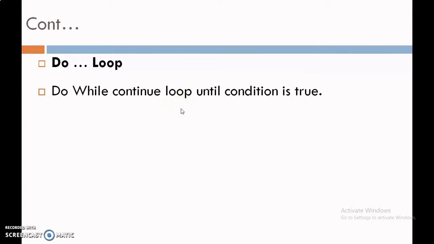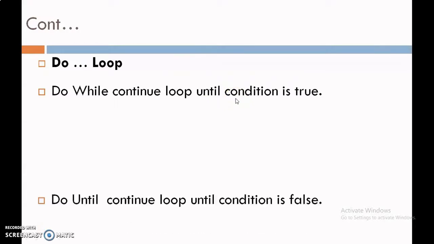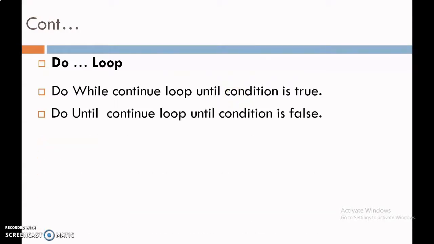Otherwise, it comes out from the loop. And the second variation is Until. Whenever we use Until, the loop continues until the condition is false. Means if the condition is false, then it executes the loop, and whenever the condition becomes true, then it comes out from the loop.